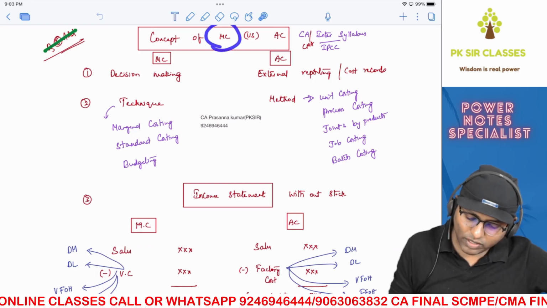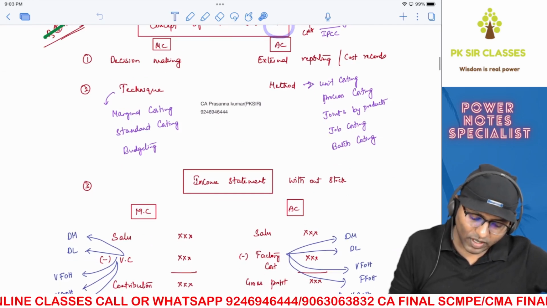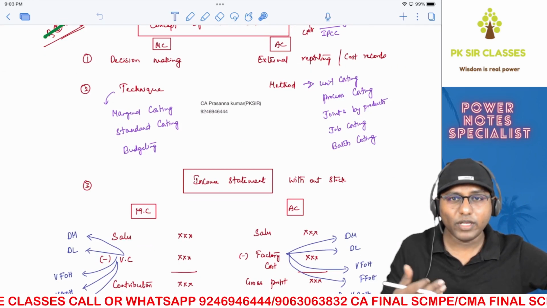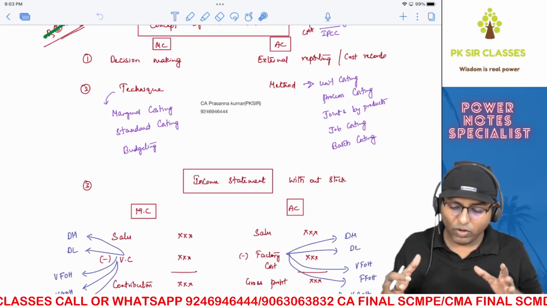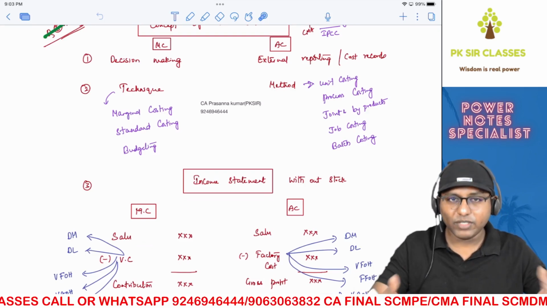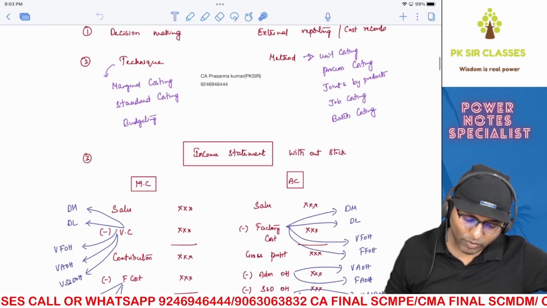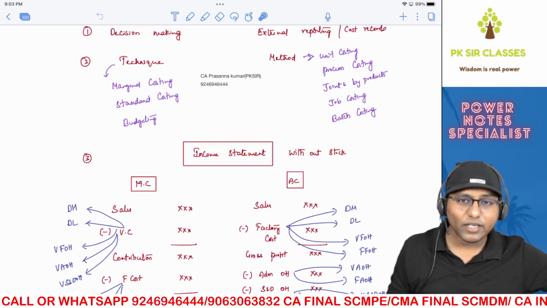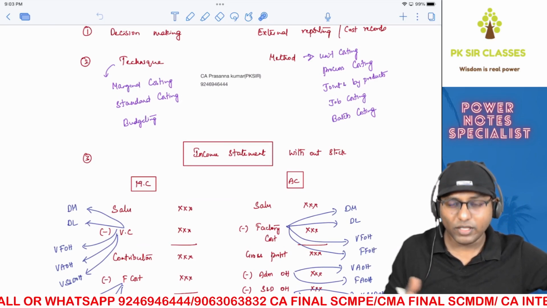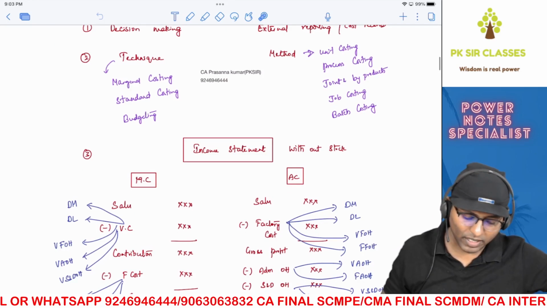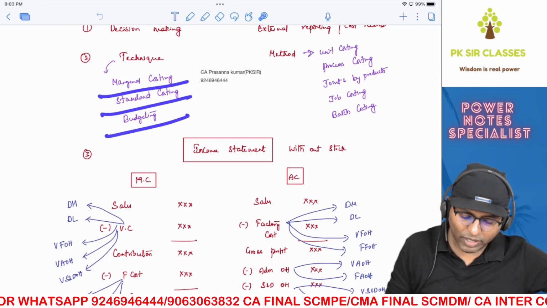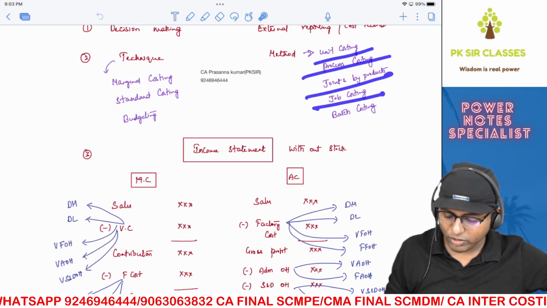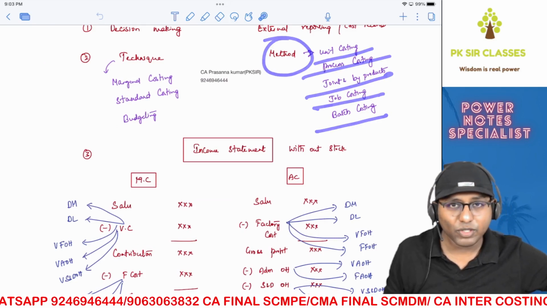So what is this concept of marginal costing versus absorption costing? First, marginal costing is used for decision making. Absorption costing is used for external reporting. Like in cost records, we basically follow the absorption costing methodology and then present our cost records, so it is for external reporting. Marginal costing is a technique. Absorption costing is a method. I hope in Inter you have already seen these. I'll just brush up the chapters you have studied in your CA Inter or CMA Inter. Marginal costing, standard costing, budgeting, all these are examples of techniques. Unit costing, process costing, joint and byproduct, job costing, batch costing, all these are examples of methods.